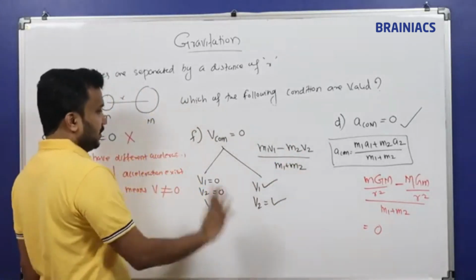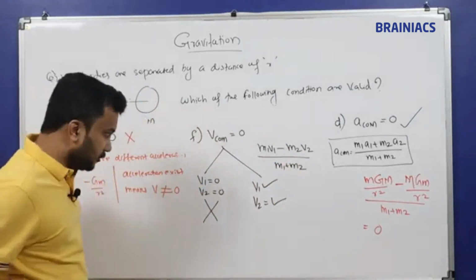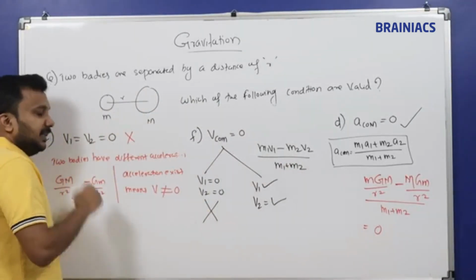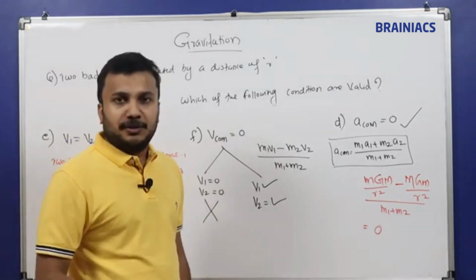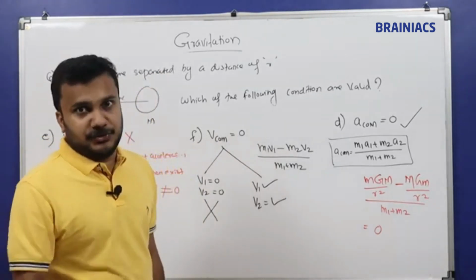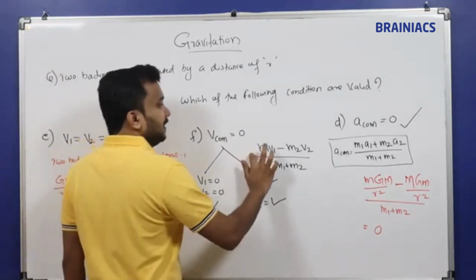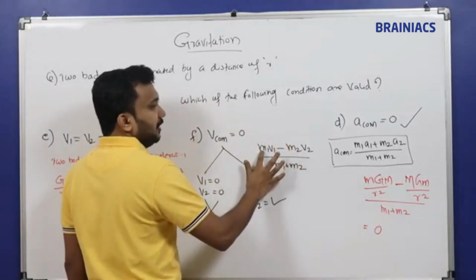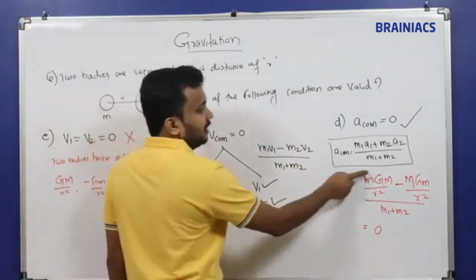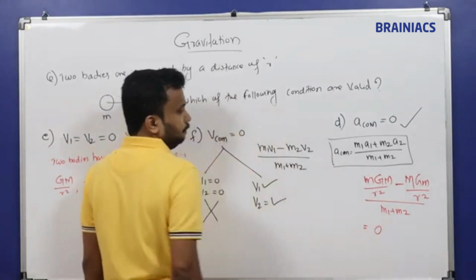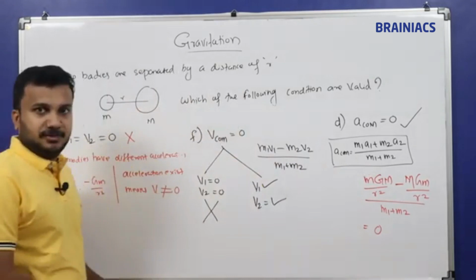We know v1 and v2 are not equal to 0, so that condition is ruled out because they are moving with different accelerations. Both are moving with a certain value, and the condition of them being equal is not possible here, because one is multiplied with another mass.